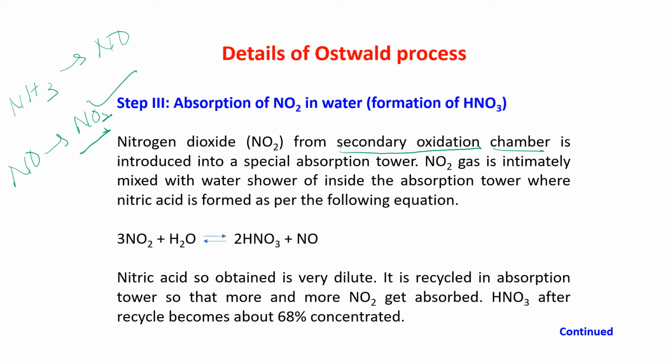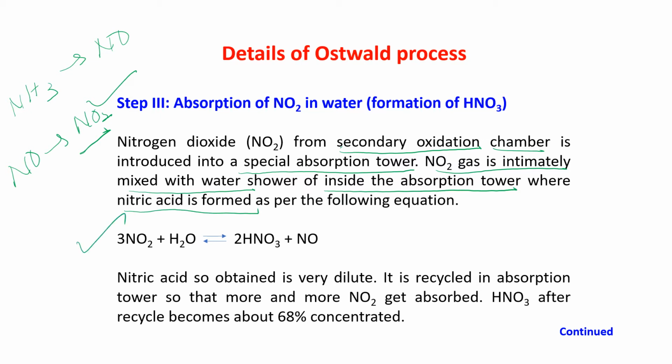Now this is introduced into a special absorption tower that I have already shown you. Now NO2 gas is immediately mixed with a water shower inside the absorption tower, where nitric acid is formed. See the reaction?